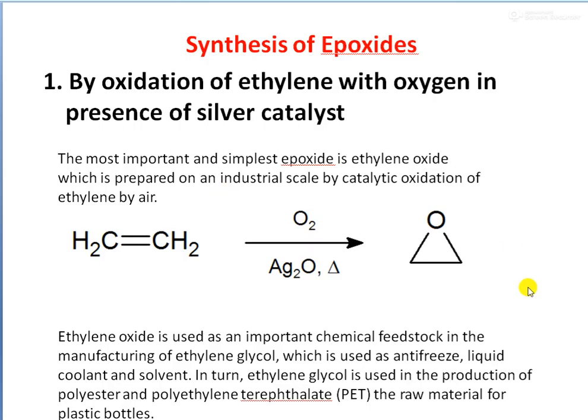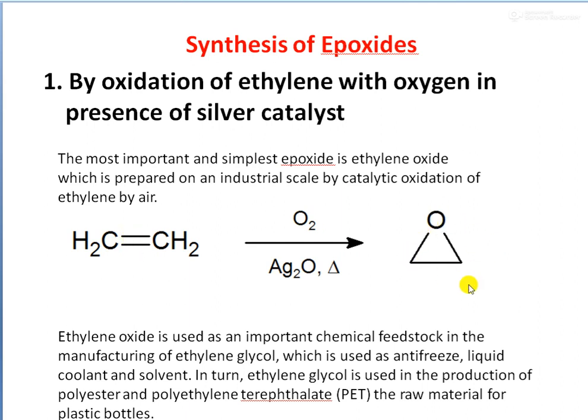So we will see the synthesis of epoxides. Epoxides can be synthesized by various methods. First is by oxidation of ethylene with oxygen in the presence of a silver catalyst. So this is the structure of ethylene, CH2 double bond CH2. When this ethylene is oxidized in presence of a silver catalyst, Ag2O, oxygen is inserted between the double bond.